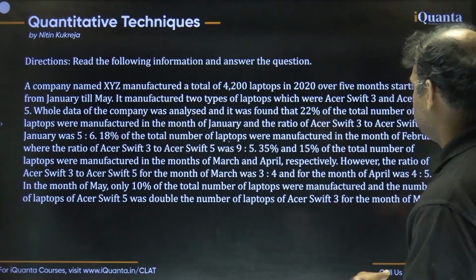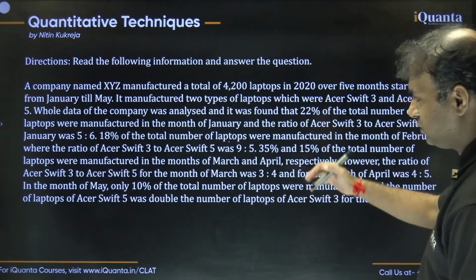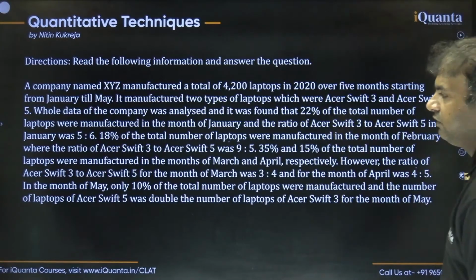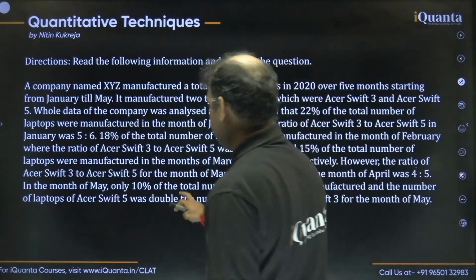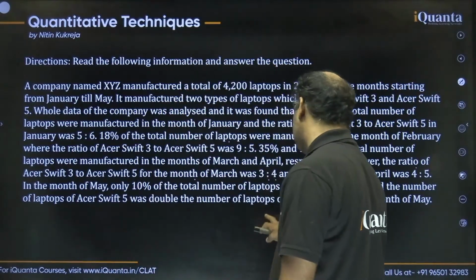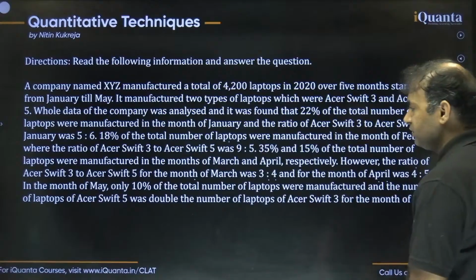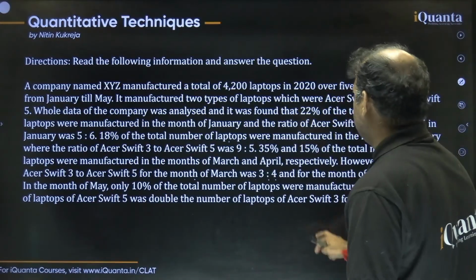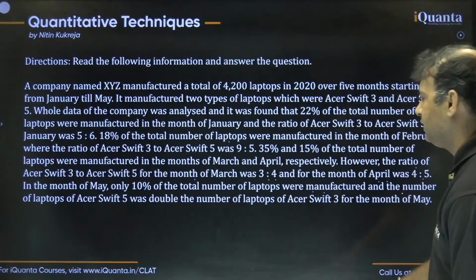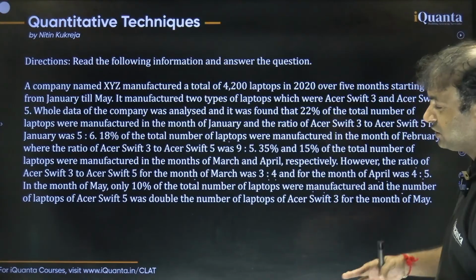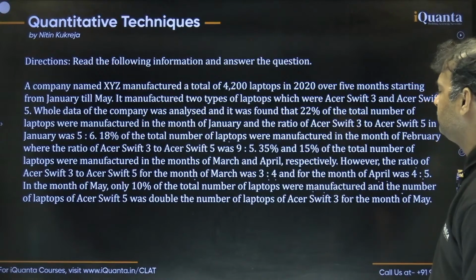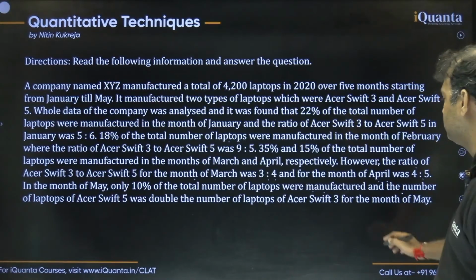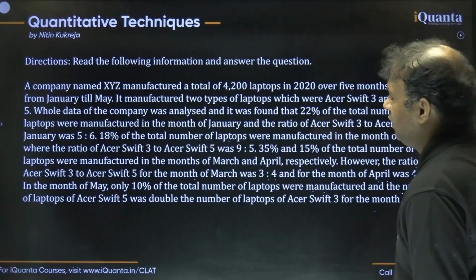35% and 15% of the total number of laptops were manufactured in the months of March and April respectively. However, the ratio of Acer Shift 3 to Acer Shift 5 for the month of March was 3:4, and for the month of April was 4:5. Now they are saying in the month of May, only 10% of the total number of laptops were manufactured, and the number of laptops of Acer Shift 5 was double the number of laptops of Acer Shift 3 for the month of May. Alright, this is what we are given here. Now how we can do this question?